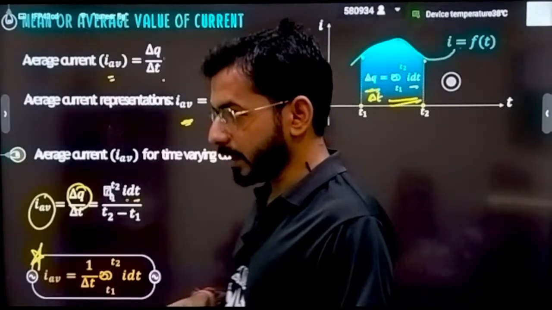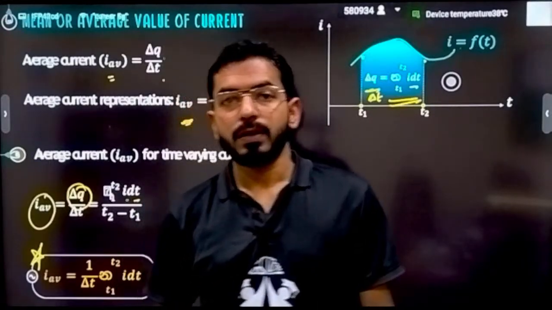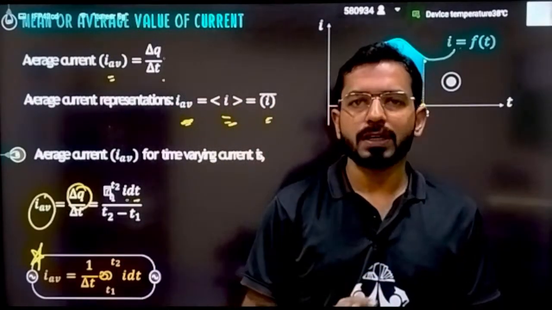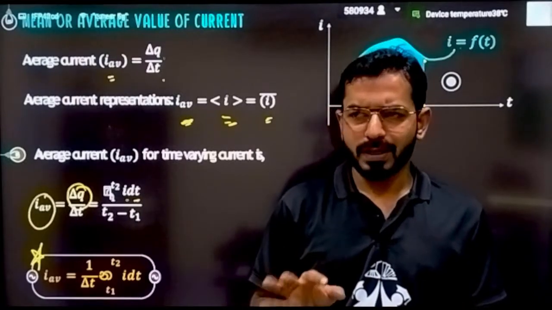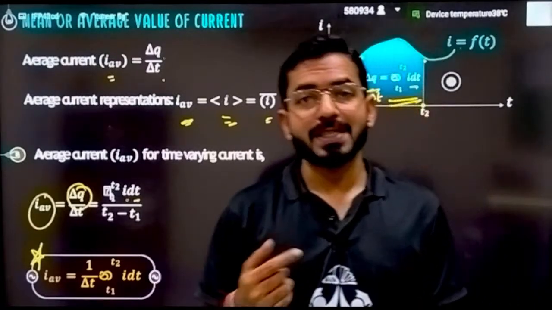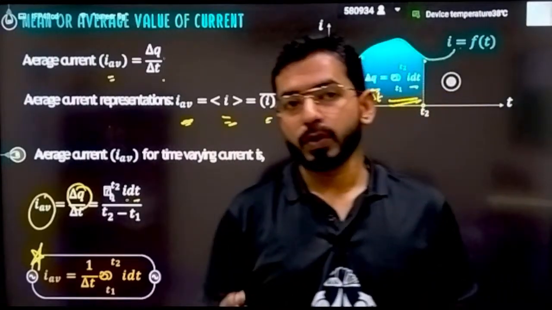Now before entering into the core chapter, we have to understand 2 very important terms. What are the 2 important terms? The first is average current. How to find the average? We have already studied both of these things. The second one is RMS current. Now what is RMS current? Root mean square.